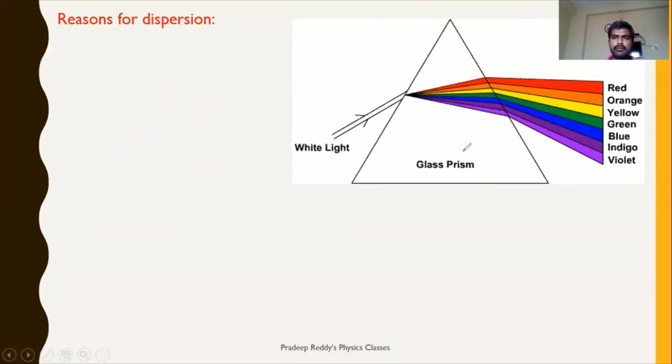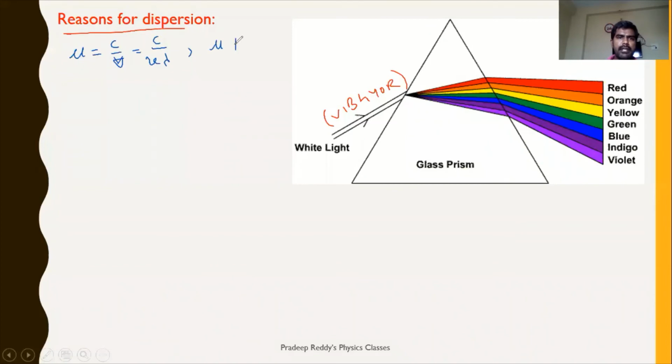One more important thing to learn from this: white light is a mixture of all wavelengths, V, I, B, G, Y, O, R. Wavelength of violet is less, wavelength of red is greater. As we know, refractive index mu is equal to C by V. C is as it is, V is equal to nu lambda.